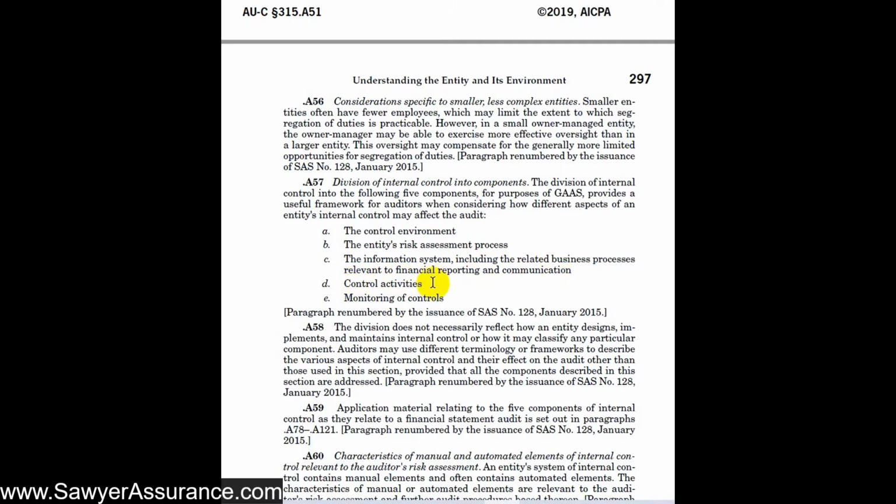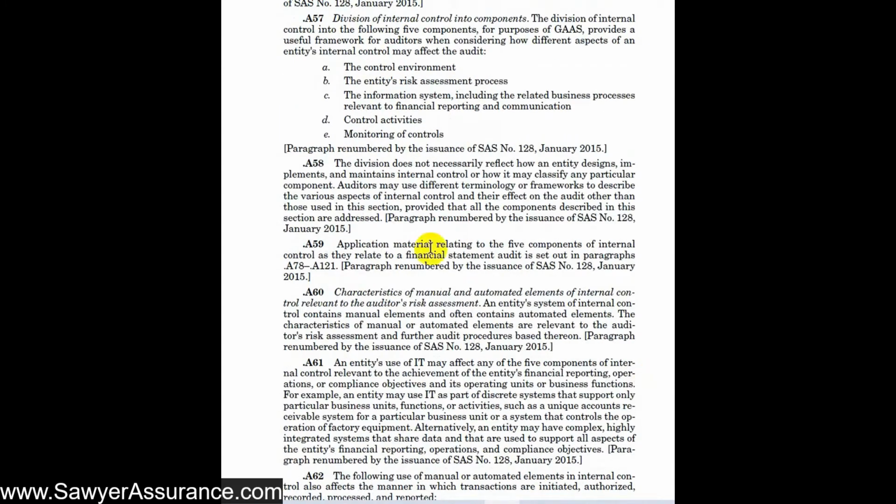Their control activities, so these are the actual individual controls that are being used. And then monitoring of the controls, so following up to see, are these controls acting appropriately or achieving the objectives that they're intended to, and if not, they need to change or improve or update them. And so we're required to look at each of these components when we're understanding the entity's internal control. We don't necessarily have to use the exact terminology, but we have to consider each of these. And so we will learn about each of these in A78 through A121, so that will be in a future video.